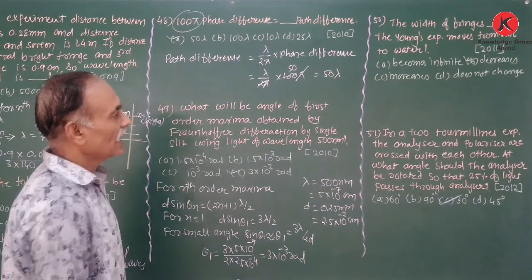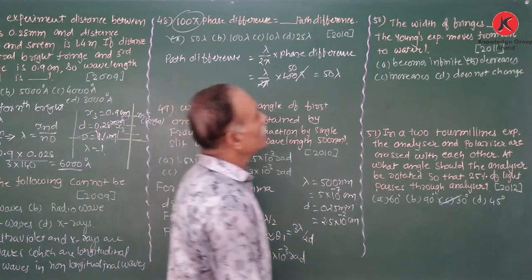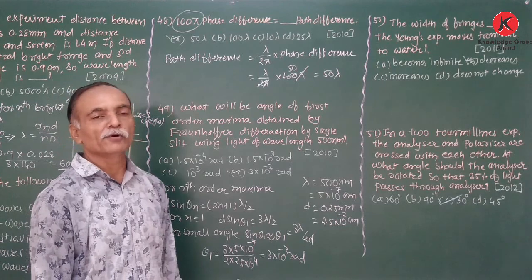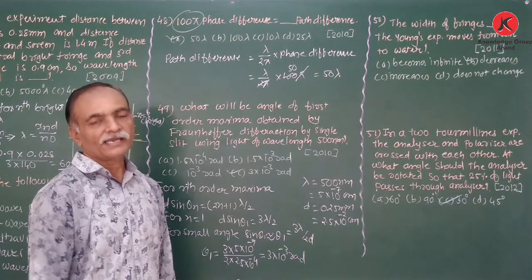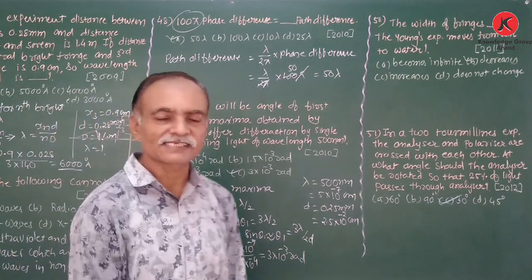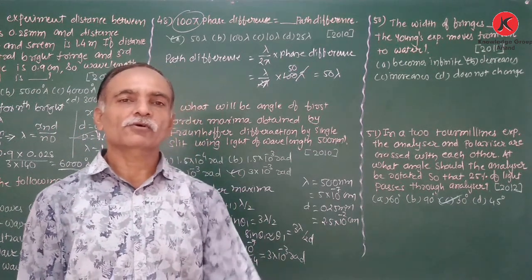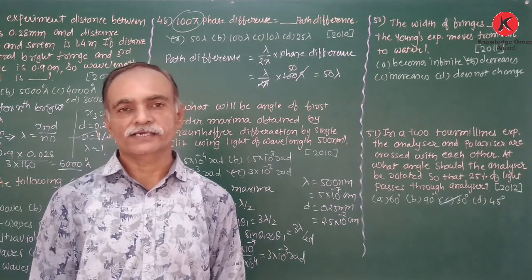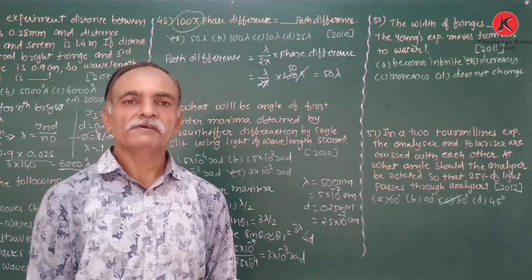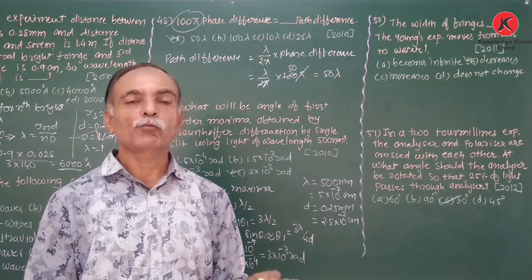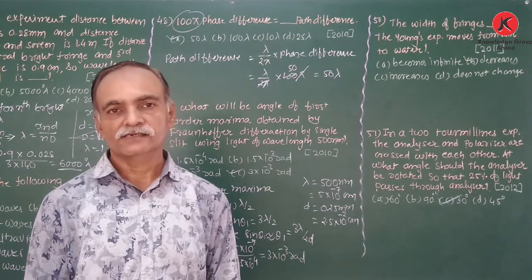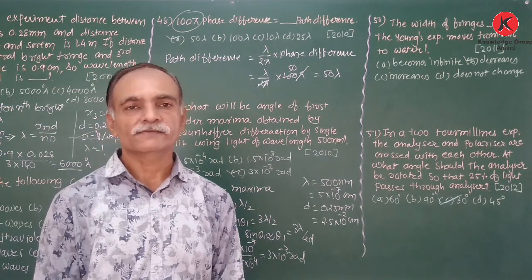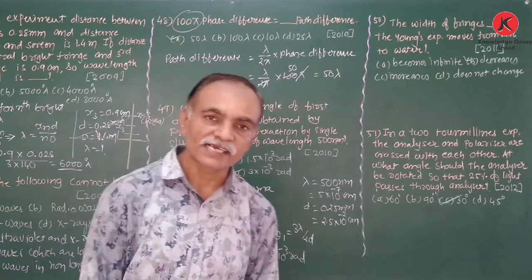Now, next was asked in 2011: the width of fringes in Young's experiment when moved from air to water. Keep in mind, this type of numerical we discussed last time. Here, the width of the fringes in Young's double slit experiment is given as 0.2 degree. Now we bring this instrument in water and perform the experiment. So what happens? The width of the fringes will decrease, that is our answer.